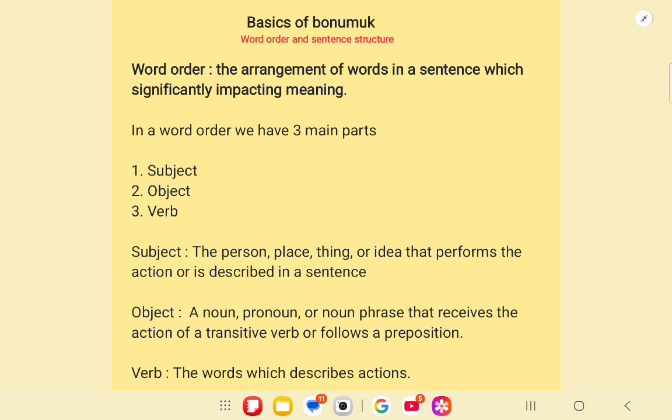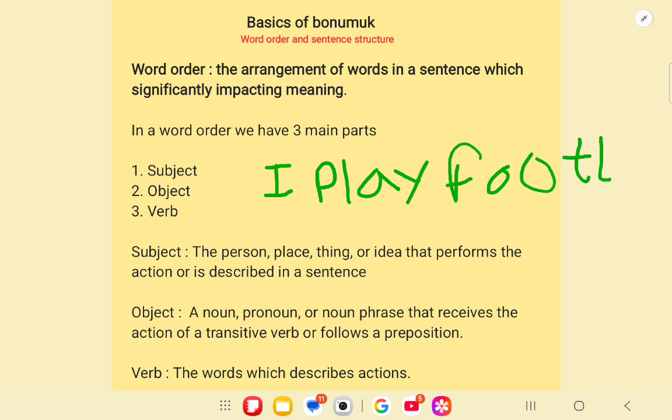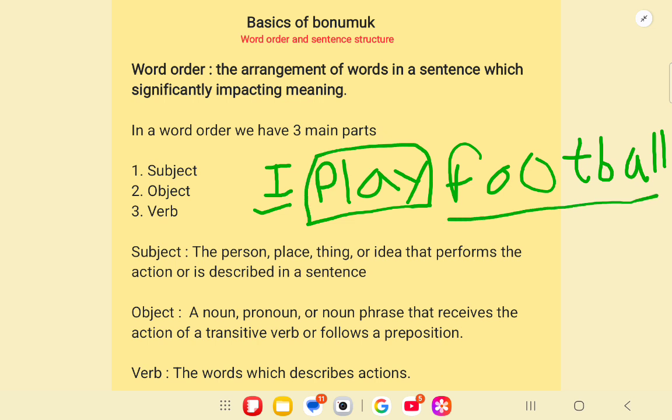Let us say, "I play football." I is the subject, play is the verb, and football is the object, because I am playing with football.